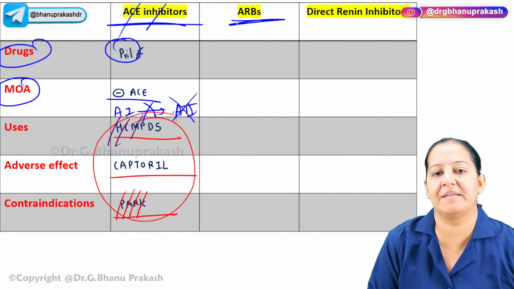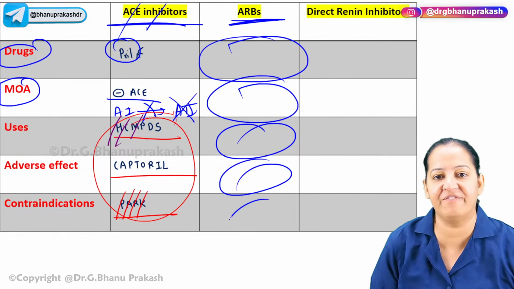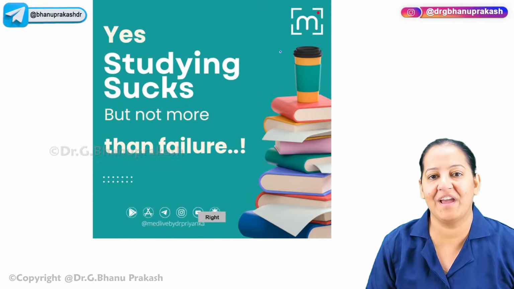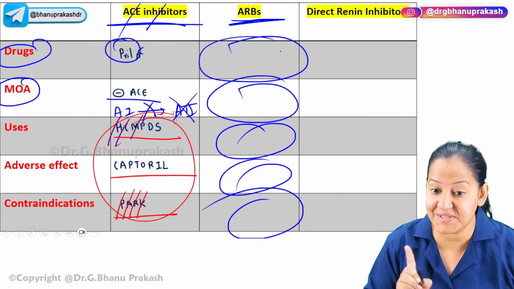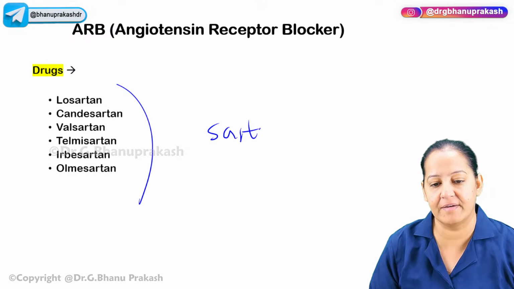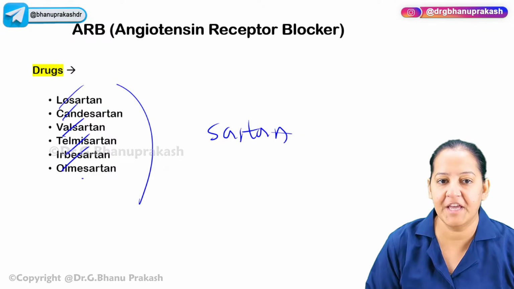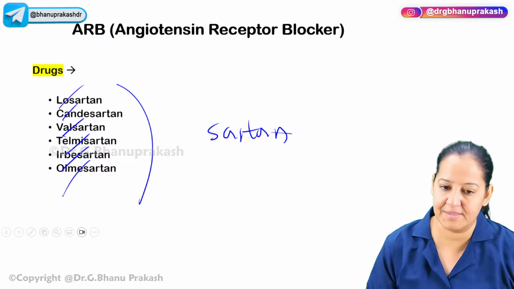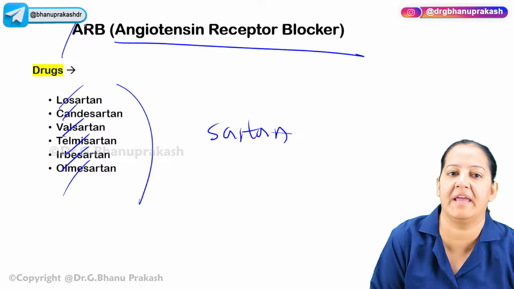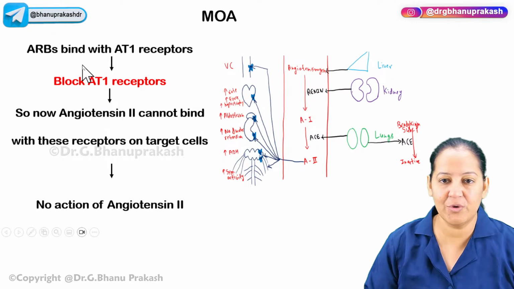Coming on the ARBs, the next is ARB. First you enumerate the drugs, then the mechanism of action, uses, side effects, contraindications. So what are ARBs? Angiotensin receptor blockers. All the ARBs end in sartan: losartan, candesartan, valsartan, telmisartan, irbesartan, olmesartan, all of them are sartan. Angiotensin receptor blocker, ARBs.